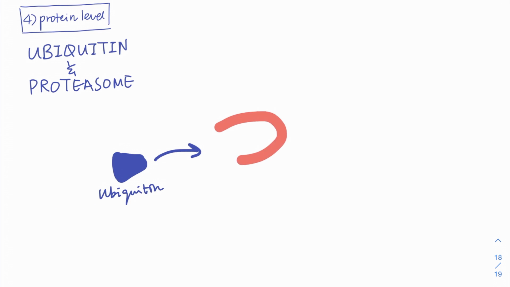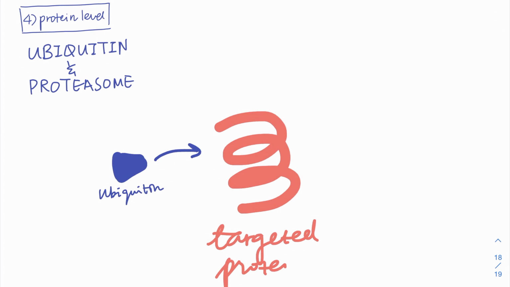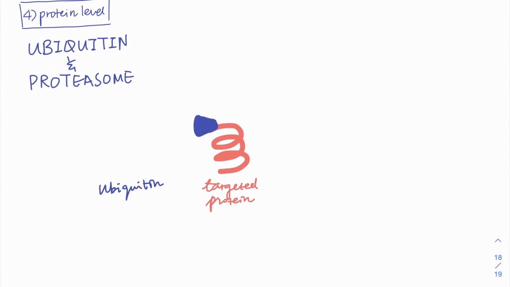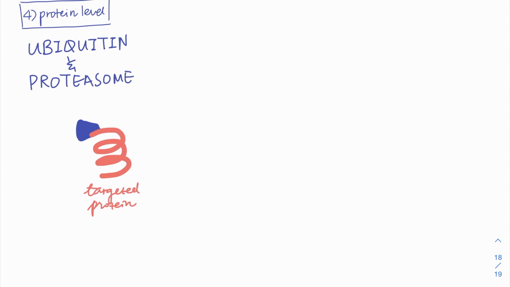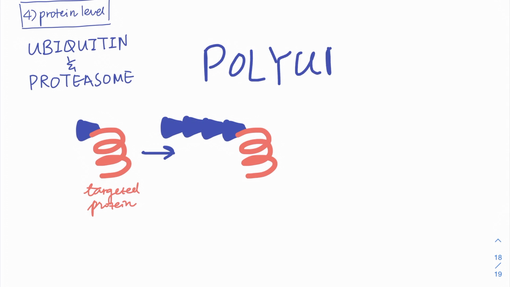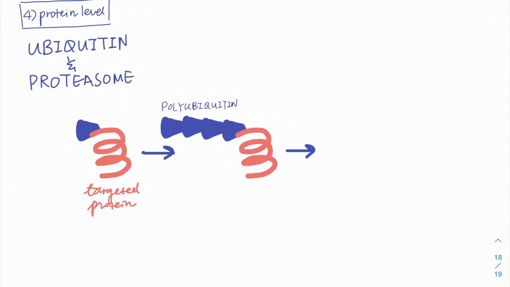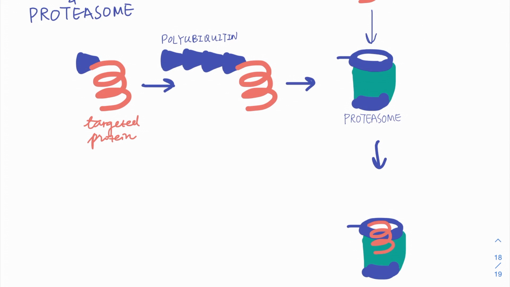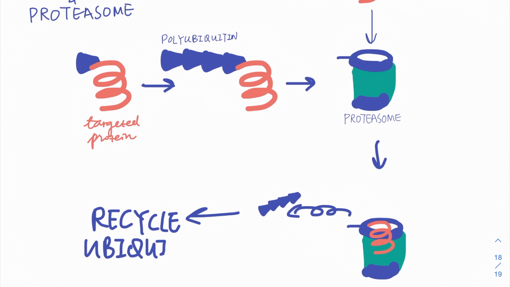Ubiquitin is bound to lysine residues on proteins that need to be degraded. After one ubiquitin binds, more ubiquitin will be bound to the bound ubiquitin, forming a polyubiquitin chain on the protein. This complex will be bound to proteasomes, which are large protein complexes that have the shape of a gyro. While the protein polyubiquitin complex is put into the proteasome, the polyubiquitin chain is removed and recycled with the consumption of ATP. Inside the proteasome, the protein becomes hydrolyzed.